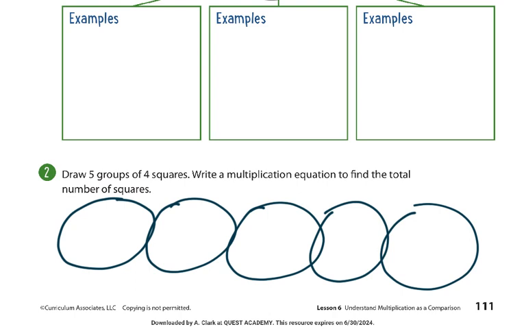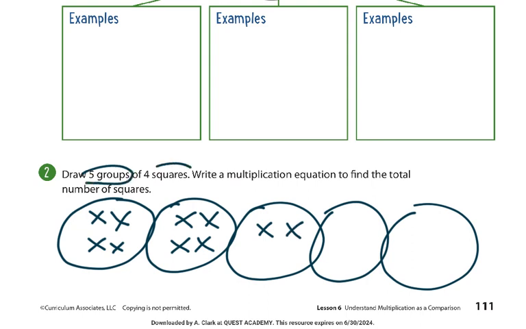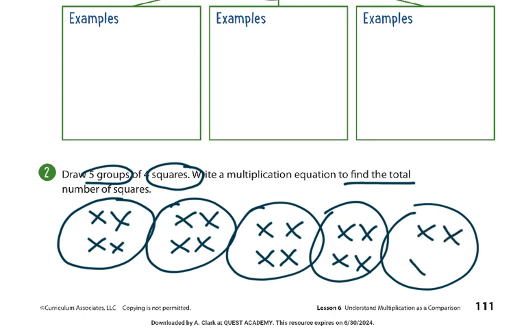But we're just going to do X's because those are easier. 5 groups, 4 squares. Find the total.